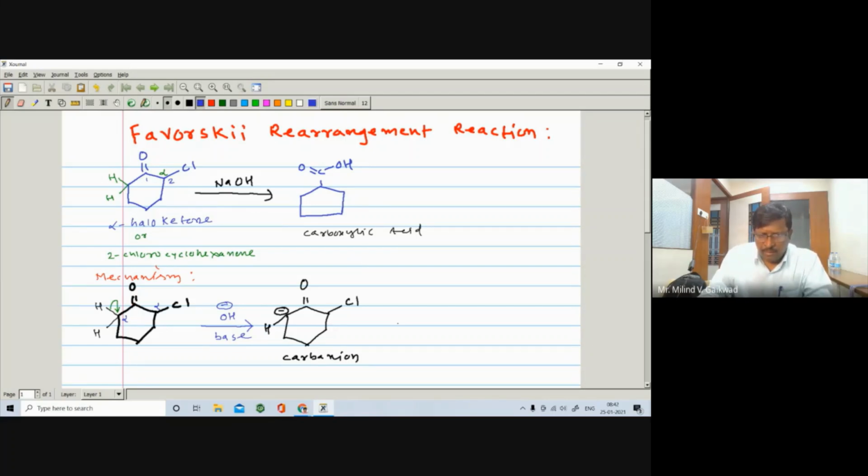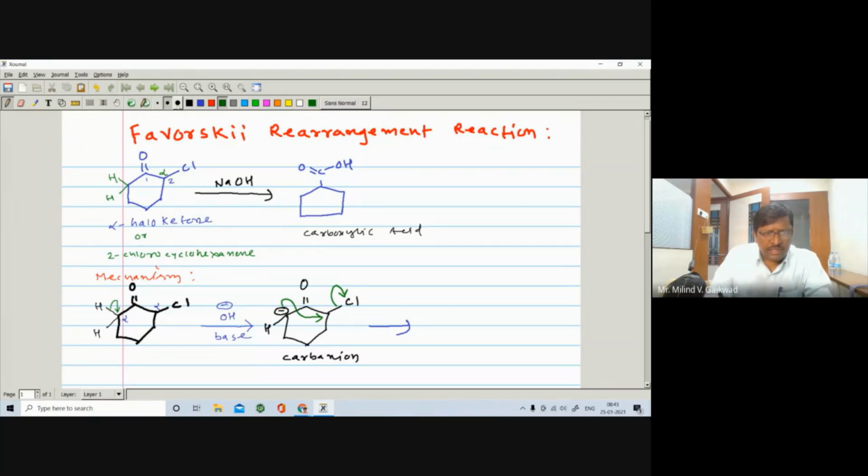In the next step, what happens? The sigma bond opens on this Cl, Cl becomes negative and C becomes positive. So the carbanion will attack this carbon, and there is a formation of a cyclic ring.